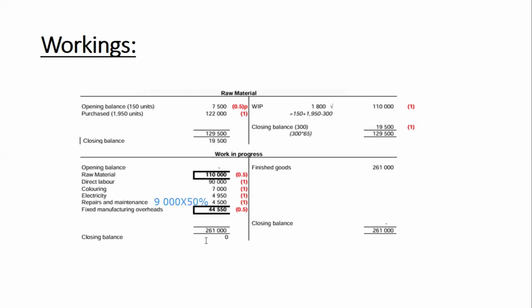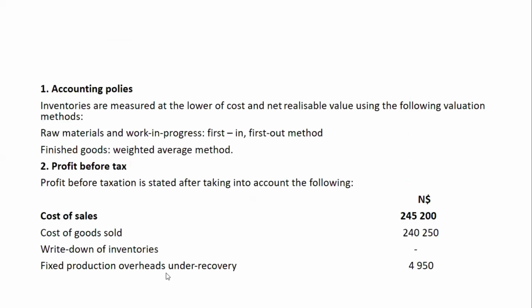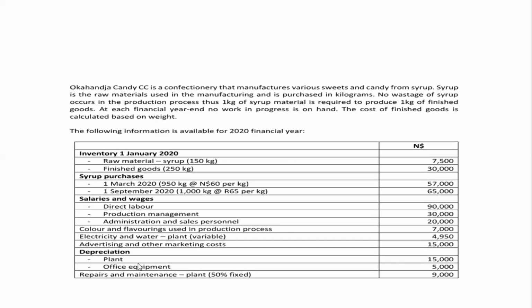The other thing again, if we look at this question, we have fixed manufacturing overheads. Fixed manufacturing overheads like the depreciation for plant, that is a fixed manufacturing overhead. It doesn't vary with the production volume.